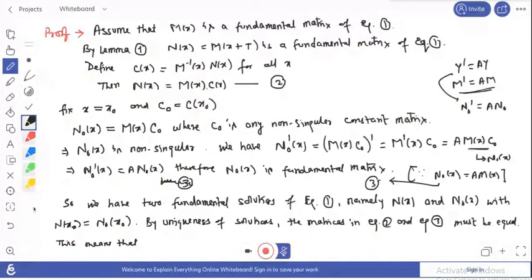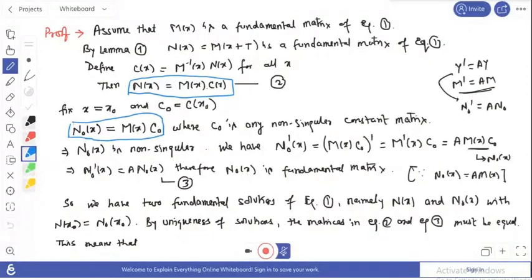Okay, so here I don't need to redefine. Here Nx equals this thing and N0(x) equals this thing. If we compare these two, the two solutions are same. So this equals M(x), and this means C(x) equals C0. So here we get C0 equals C(x) for all x.